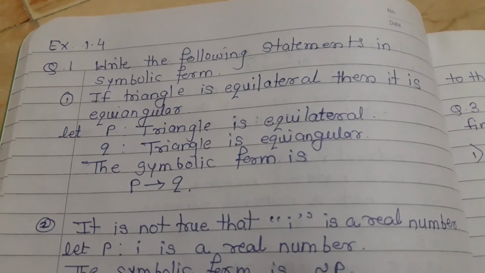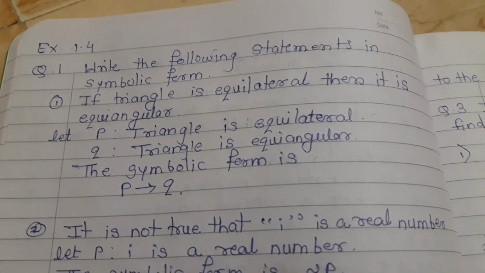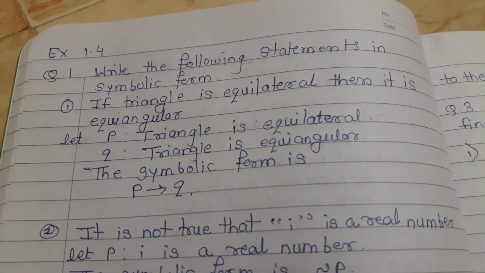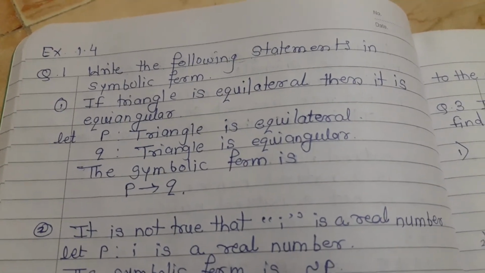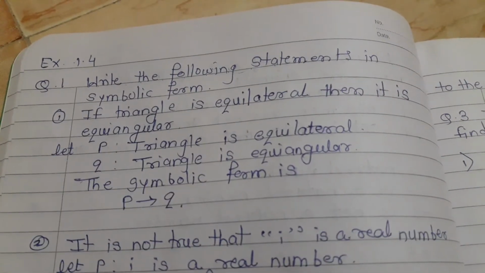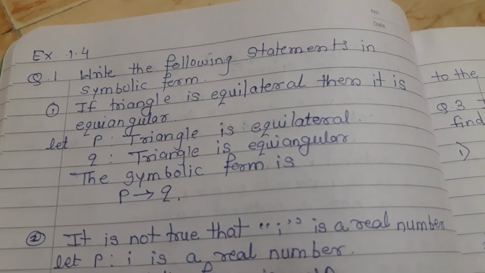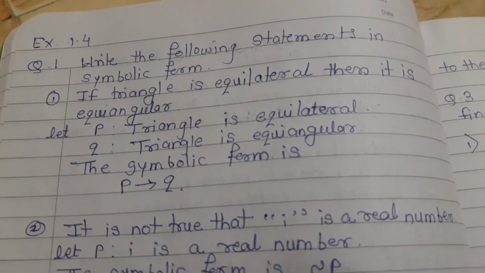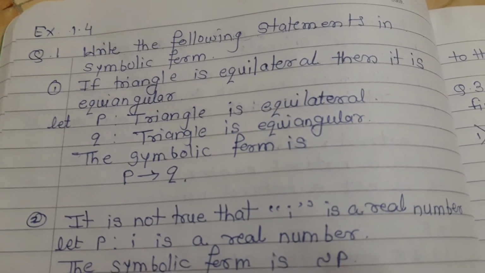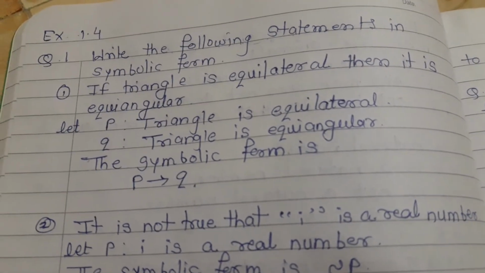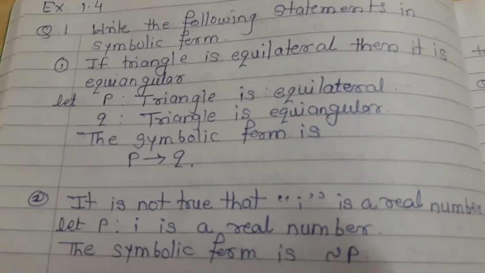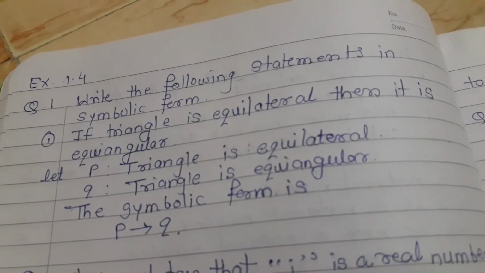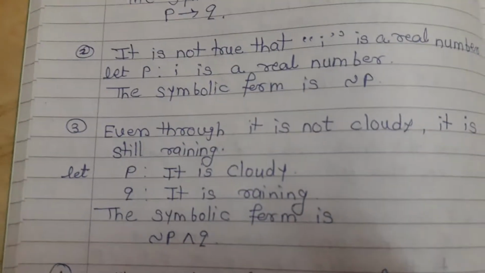You can see, after "if", whatever statement comes, we treat it as P. After "then", whatever statement comes, we treat it as Q. Because the connective used in the given statement is "if and then", we separate these two statements. The symbolic form is P implies Q, because this is the implication type of statement.